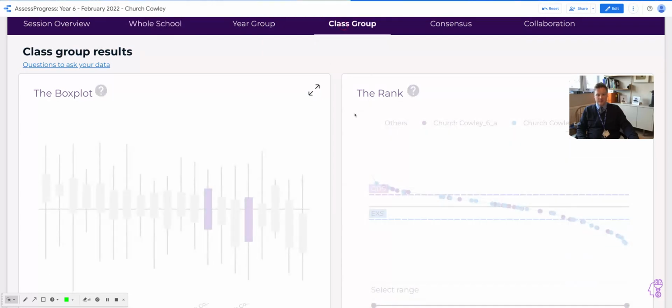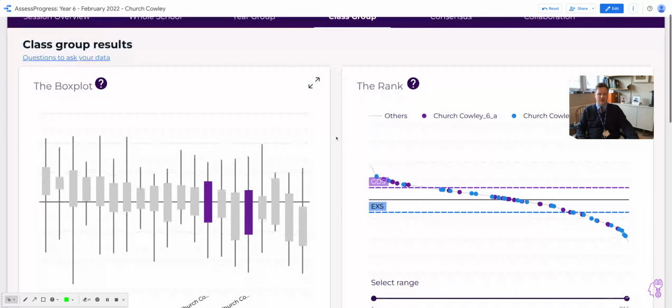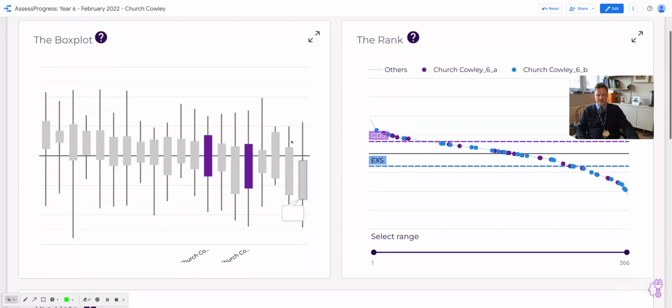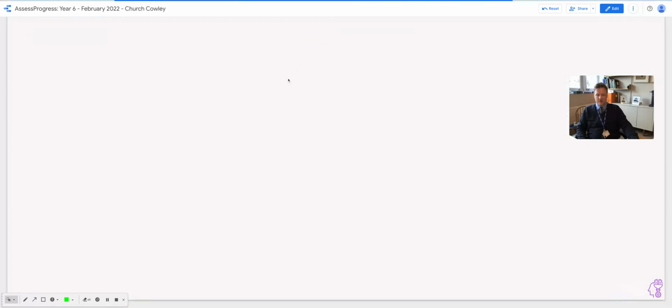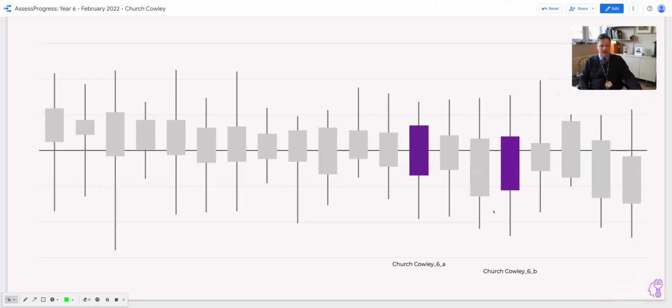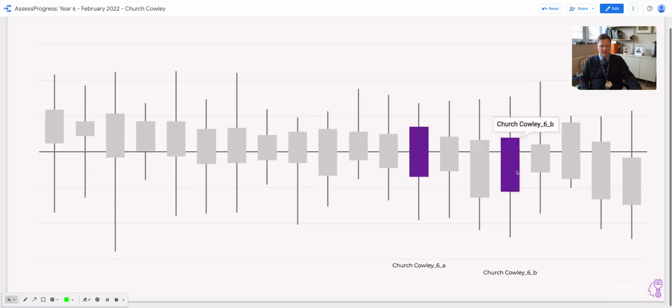What we also are able to do with Assess Progress, which is different than with other comparative judgment engines, is we split the information down by class as well. So I can see that these might, if all of the classes were separate schools, this is the information that I would have, and I can see my class that I'd labelled B, my class that I'd labelled A, quite different in terms of the weakest children in that class and also the highest.